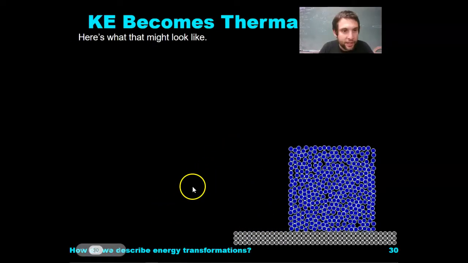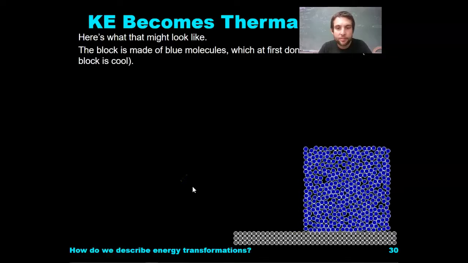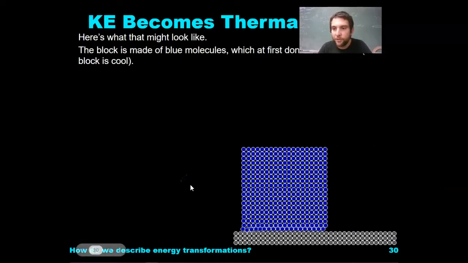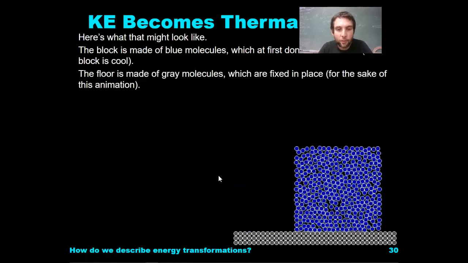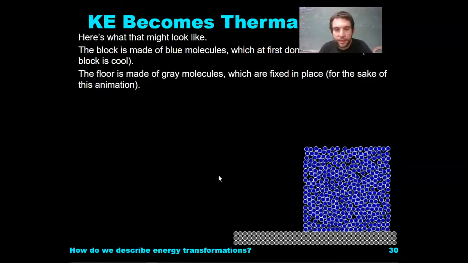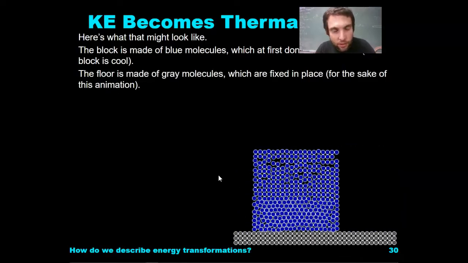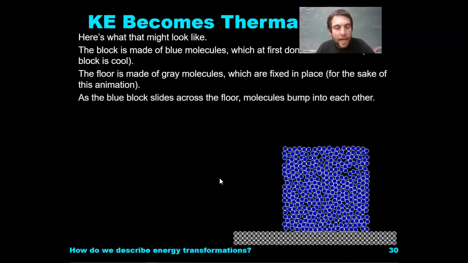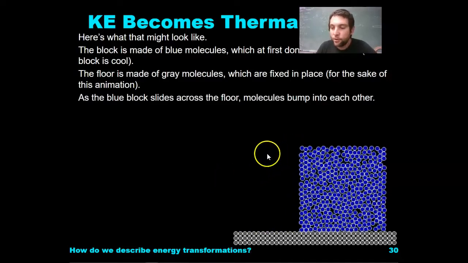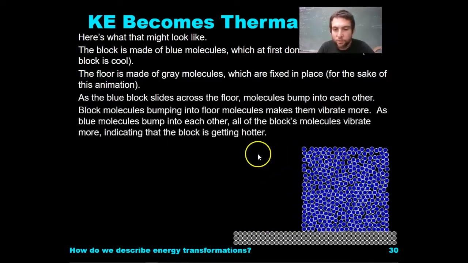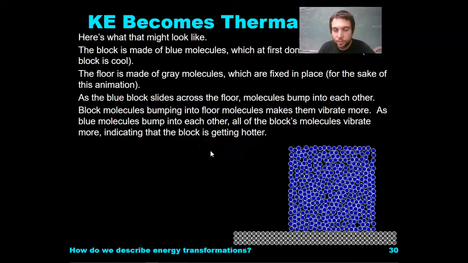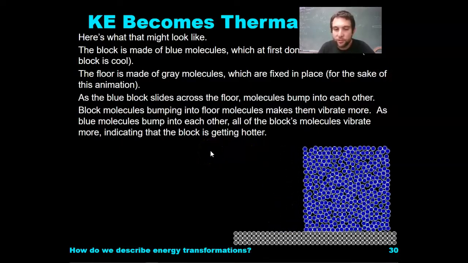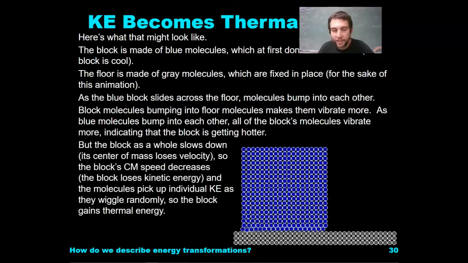Looking at it at a molecular level, the block is made up of blue molecules, which at first don't vibrate a whole bunch. The block is cool. The floor is made of gray molecules, which are fixed in place. For this animation only, and obviously it's not true. As the blue block slides across the floor, molecules bump into each other. Blue molecules bumping into floor molecules makes them vibrate more. As blue molecules bump into each other, all of the block's molecules vibrate more, indicating the block is getting hotter.